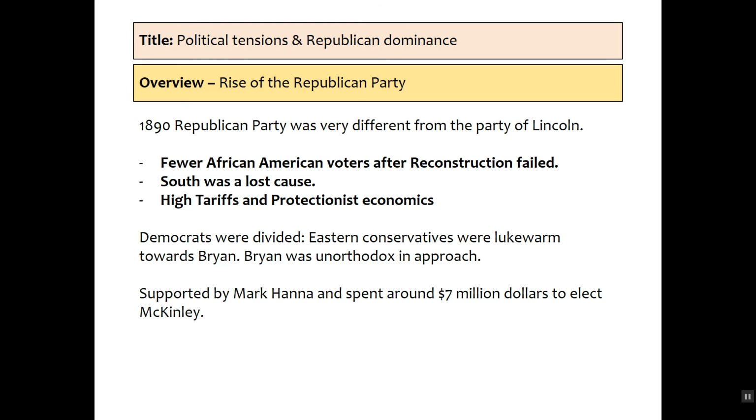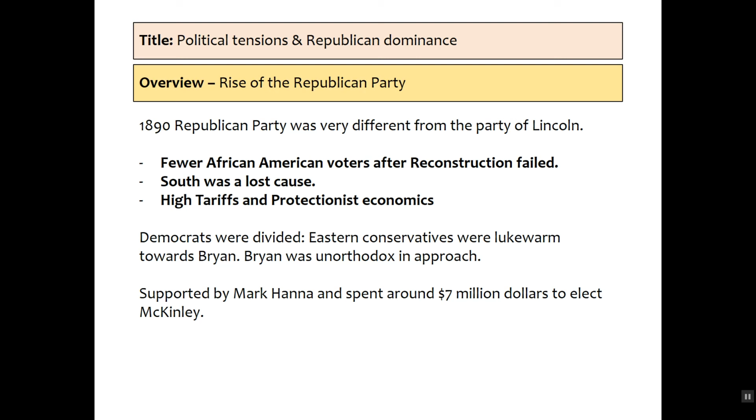Now, we've got to compare the rise of populism to the rise of the Republican Party. The Republican Party, after they win the election of 1896, are going to go on to dominate the elections until Roosevelt's elected in 1912, but it's going to be a very short-lived Democrat election and win. Now, in 1890, the Republican Party is a very different party from the Reconstruction Party of Lincoln.